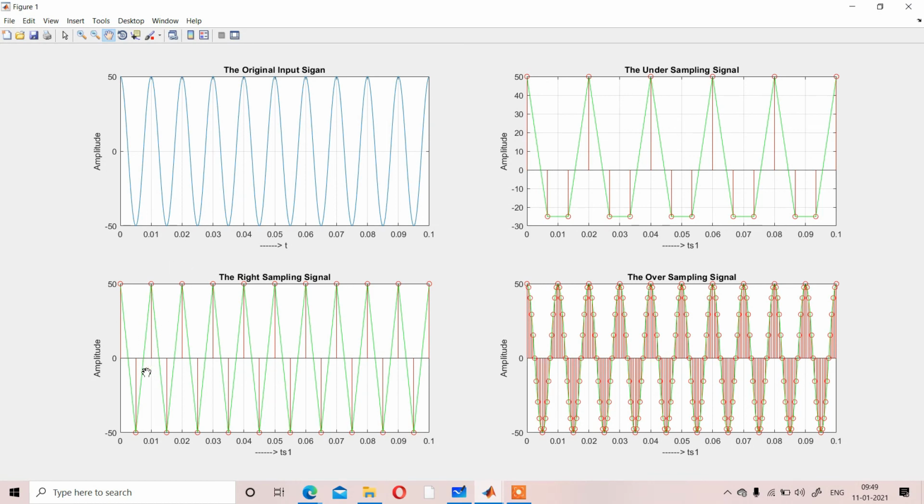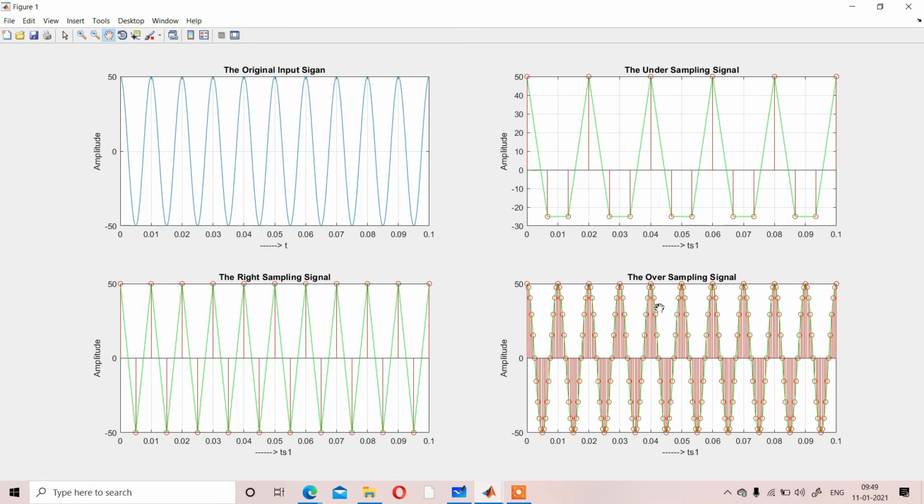It is equal, so you are getting 10 duty cycles for each and every period, as the input is. Everything is the same, but the exact curve you are not getting. The curve is not obtained because the number of sampling values is less. If you increase those sampling values, then you can also get the curve, as in the case of the oversampling signal.